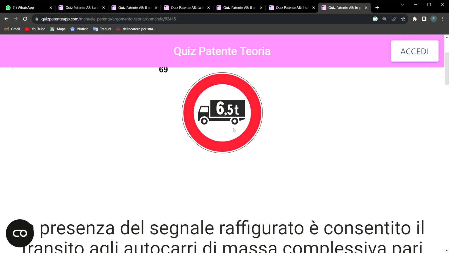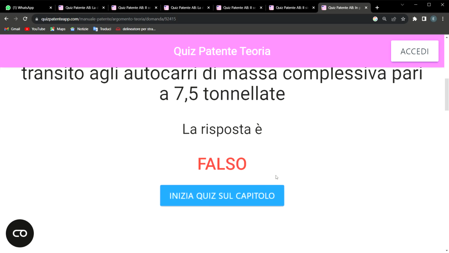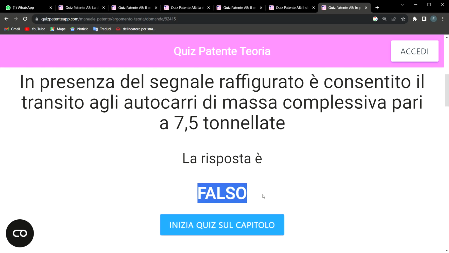No, because the only vehicles permitted to transit on this road are those of 6.5 or below. Any vehicle above 6.5 can't transit on this road. So this is the reason why this one is also false.